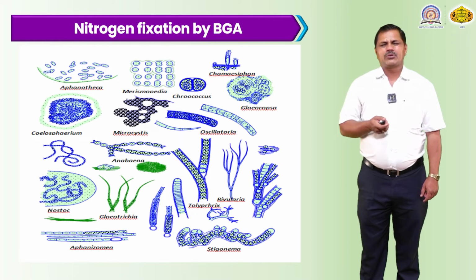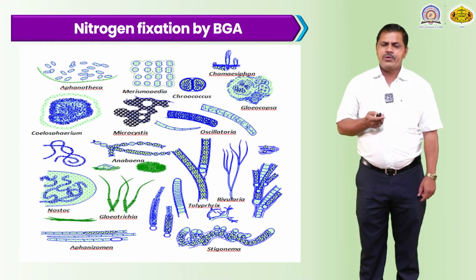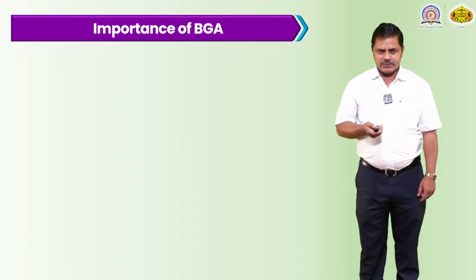These are the different blue-green algal species that can be used as a biofertilizer.